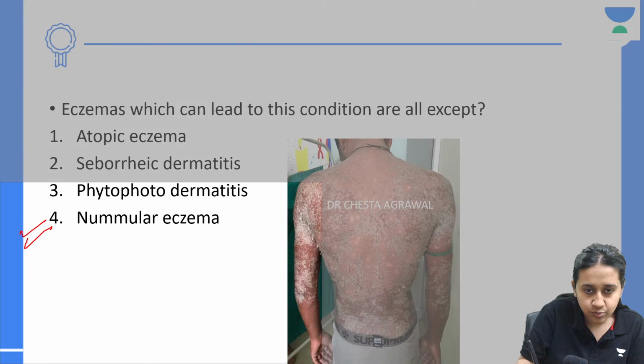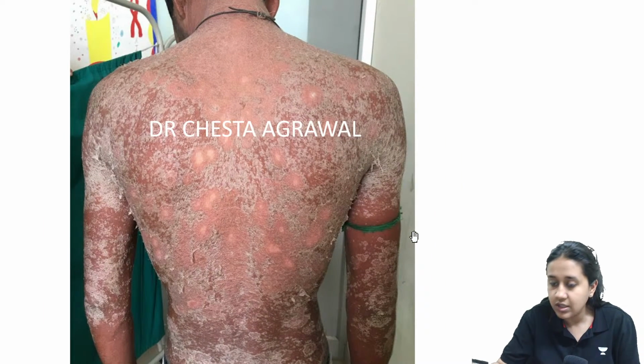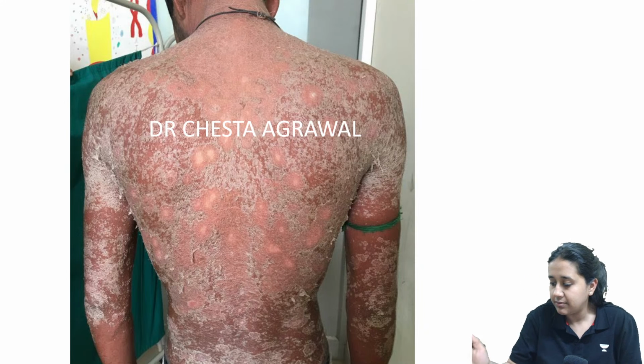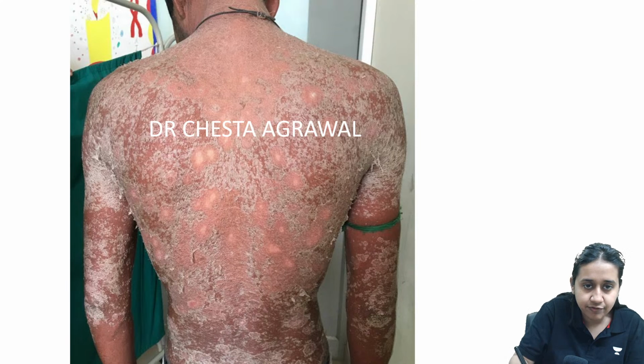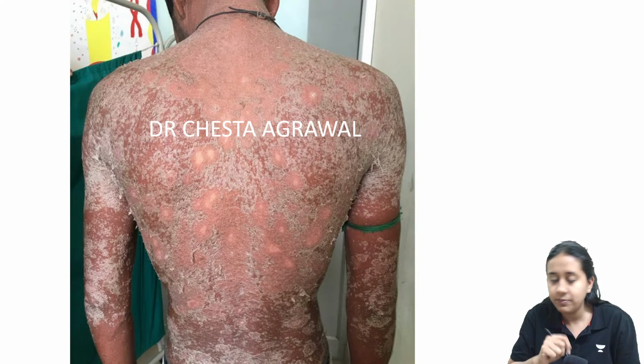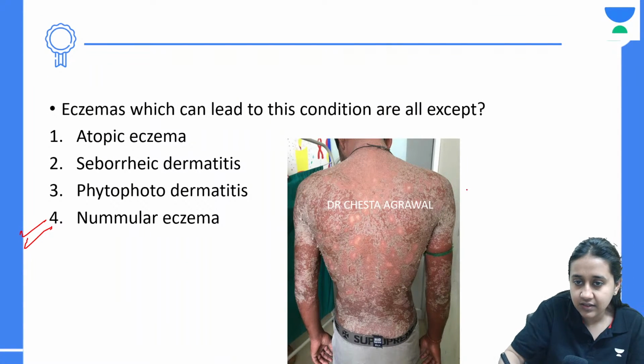Now, I just want to put this image because I wanted to show how erythroderma looks. Whenever you have a patient with more than 90% of the body having redness and scaling, which may or may not be associated with itching, this is known as erythroderma.